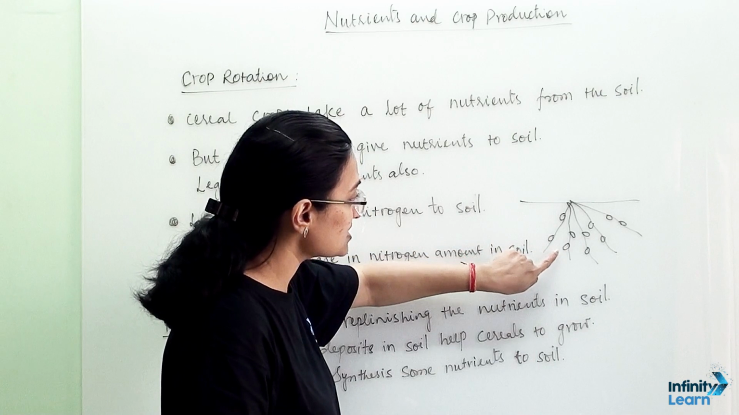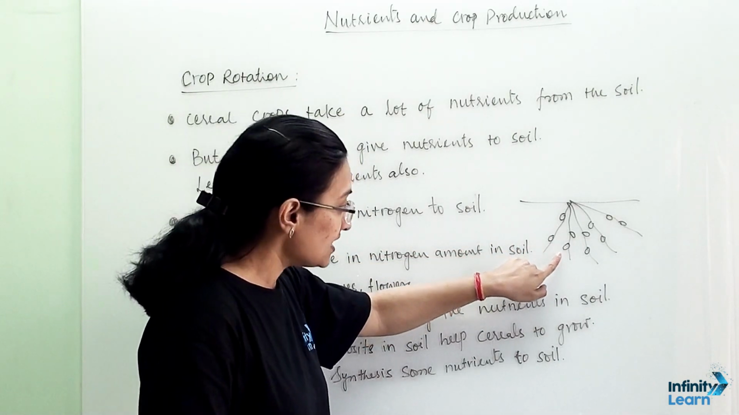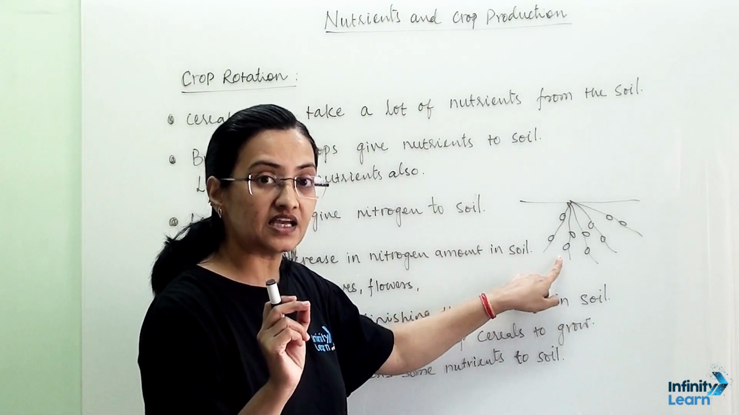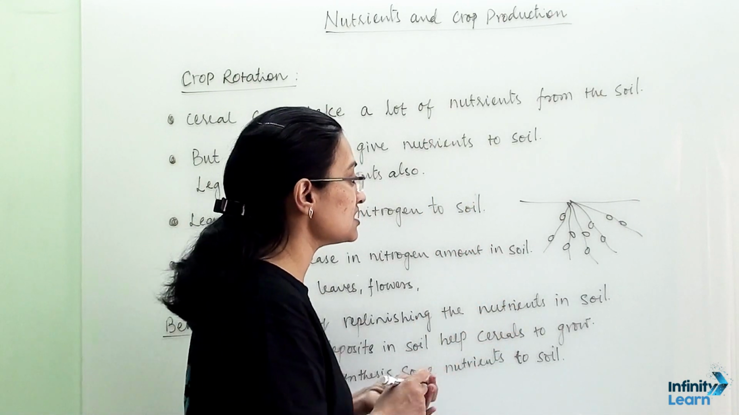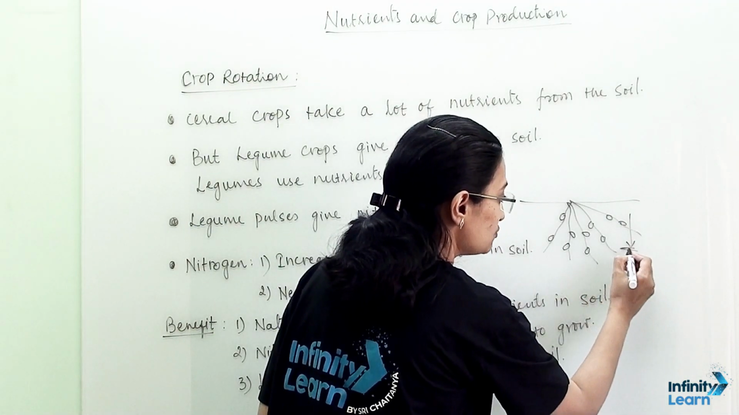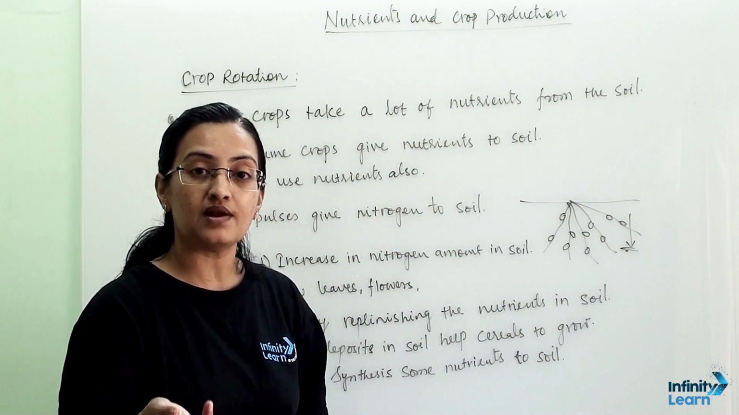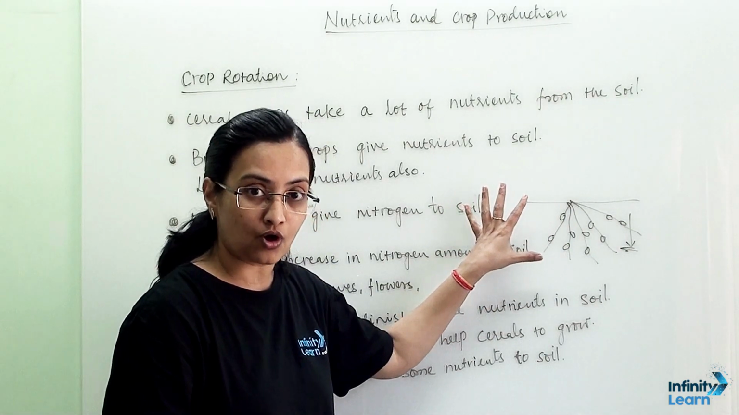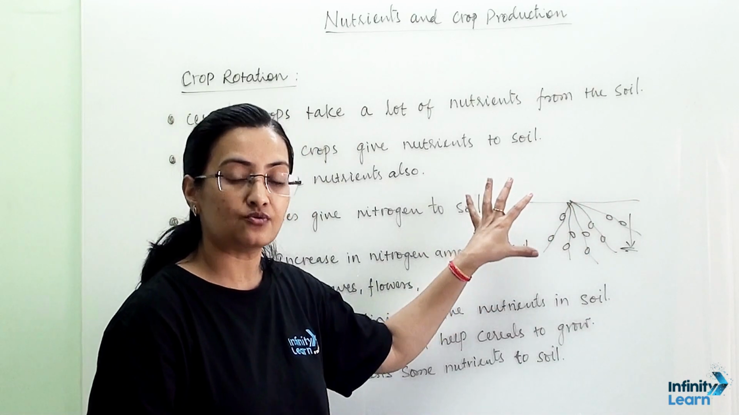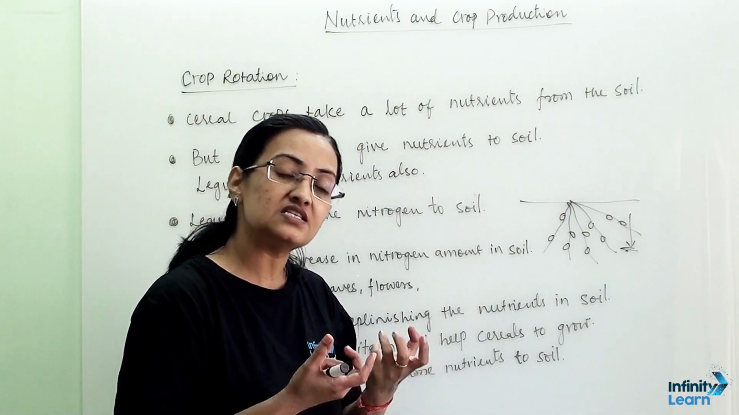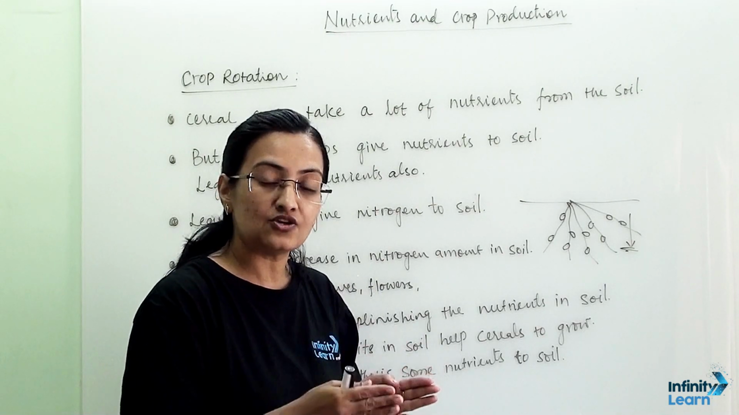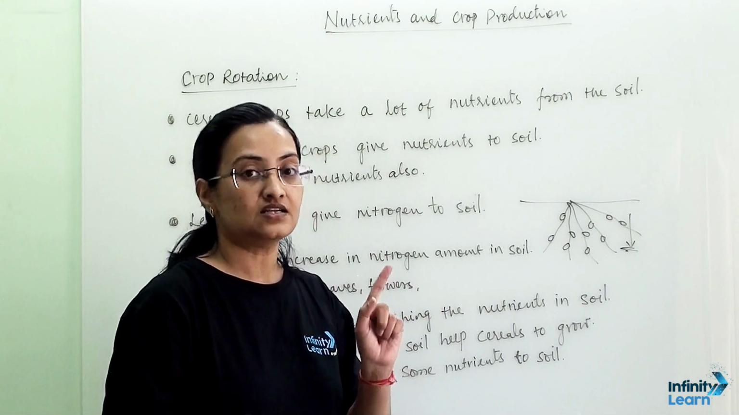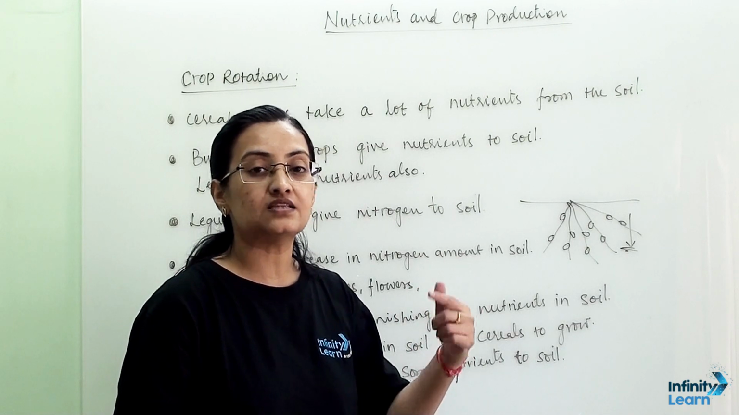They have nodules in the roots. In these nodules, the rhizobium bacteria are present. This rhizobium bacteria takes atmospheric nitrogen and deposits it into the soil, such that the plant can take and utilize that nitrogen. Even after we harvest this legume crop, that nitrogen content is still there in the soil.